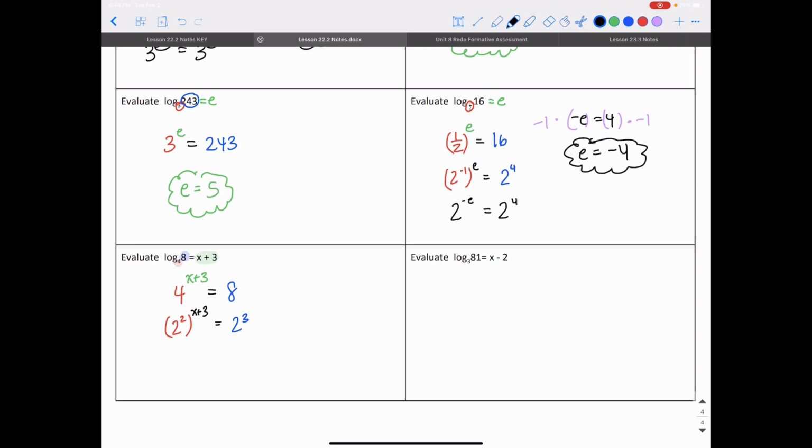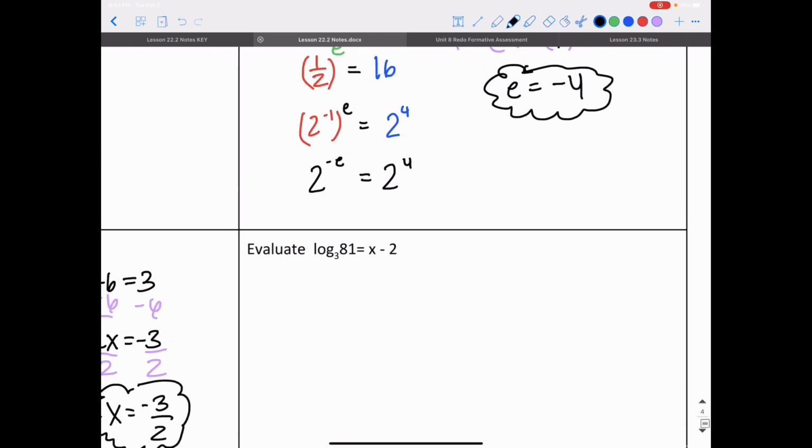If I multiply the powers together, 2 times x plus 3, I'm going to have 2 to the 2x plus 6 power is equal to 2 to the 3rd power. And I know that 2x plus 6 has to be equal to 3. So 2x plus 6 is equal to 3. I'm going to subtract 6 from both sides. I'm going to get 2x is equal to negative 3. I'm going to divide both sides by 2, and I'm going to find that x is equal to negative 3 over 2.